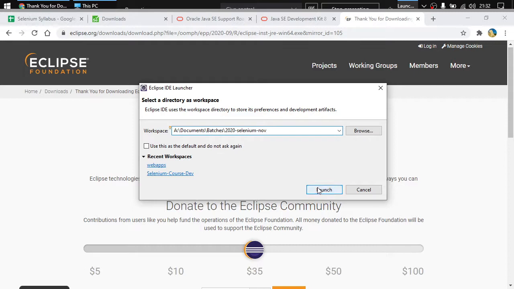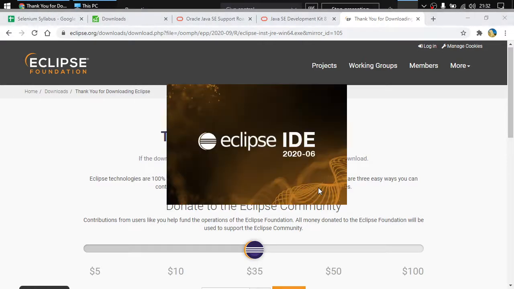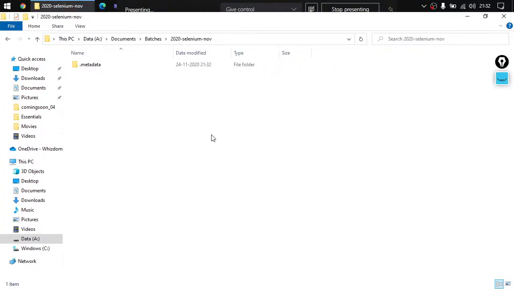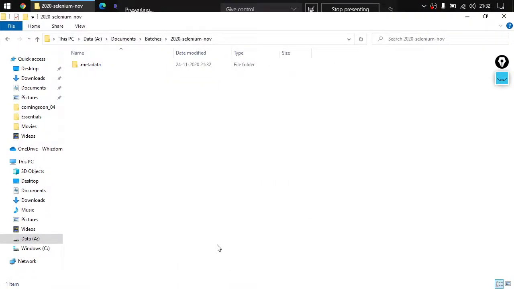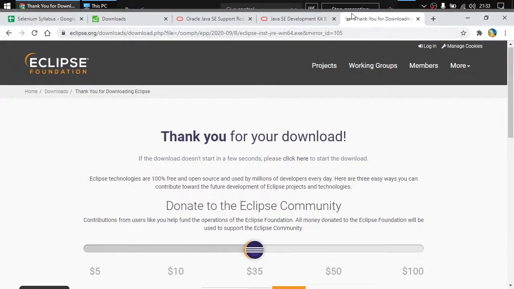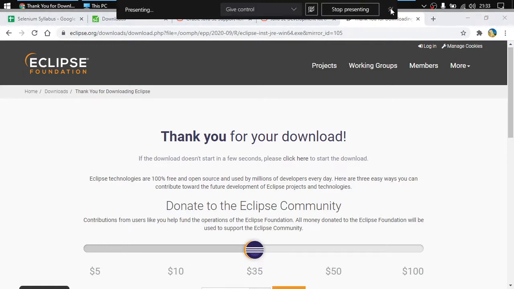Click on launch. The moment you click on launch here, it will take a little bit of time and it will start configuring things. You can see that a folder .metadata is created and a lot of other files will be created later on. Now all the projects that you create will be added here in their own project folders, right? And here you can see that my Eclipse will be opening in a moment. Just a second.